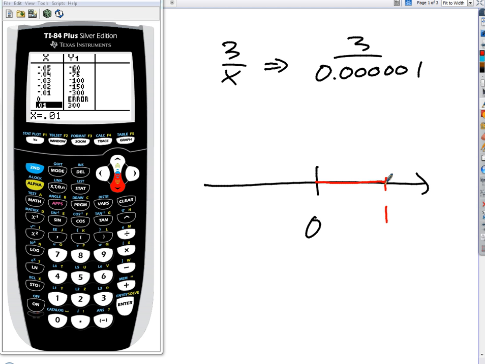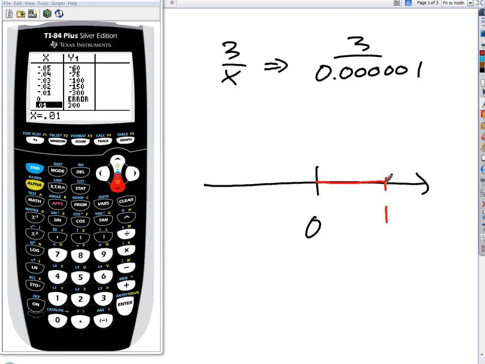Well, this example is a little bit foreign because we don't see that in our everyday lives. And to be full disclosure, if you look at what physicists are now saying, that's probably not the way the universe actually works. Mathematically, it is. Mathematically, on that number line, there's no limit to how much I can zoom in. But probably, and maybe later in the year I'll tell you more about this, there is some lower limit. 10 to the minus 35 meters, the Planck length, is probably the smallest distance you could ever define in the universe. But that's a whole different story. We'll get there later. I don't want to bog you down with that.